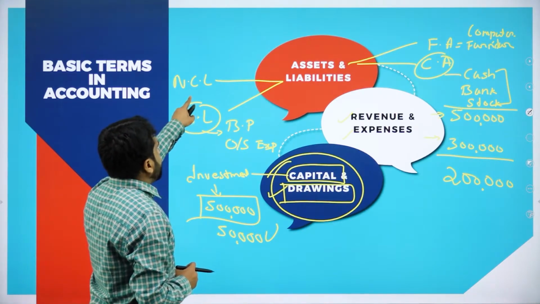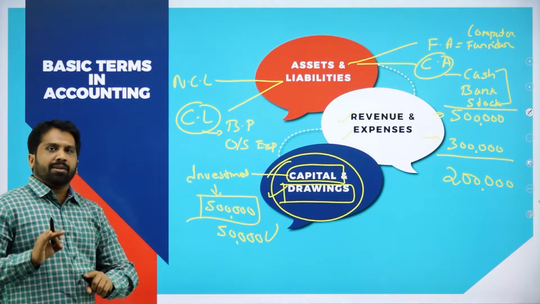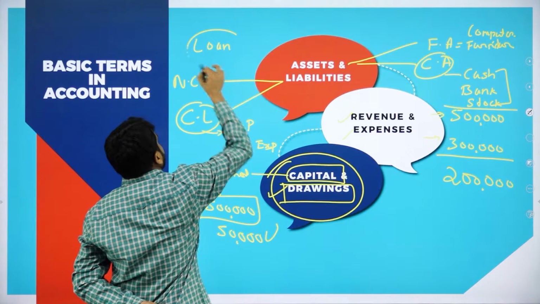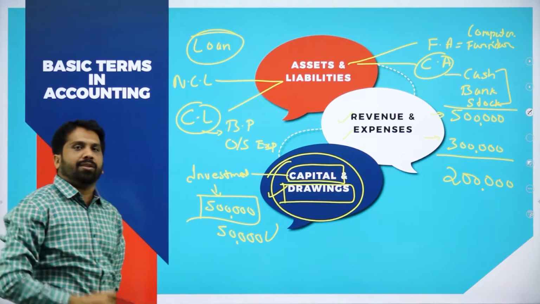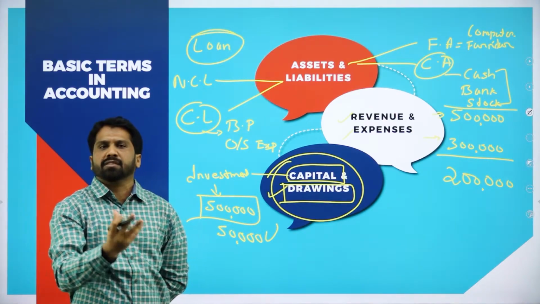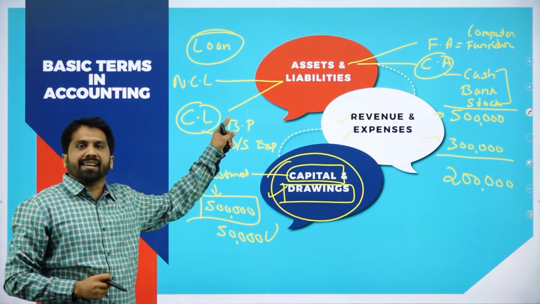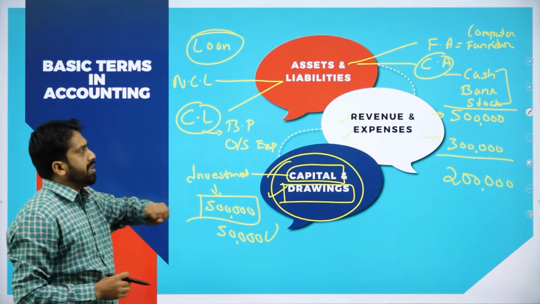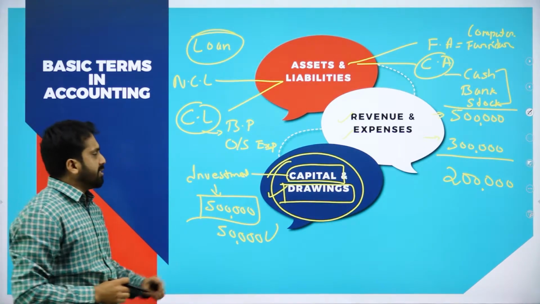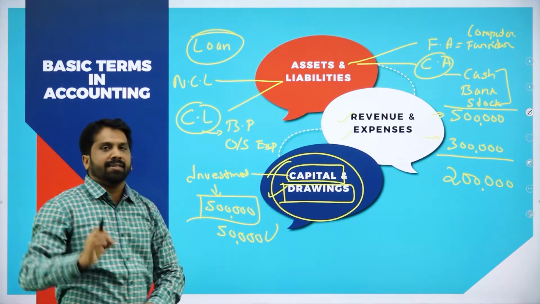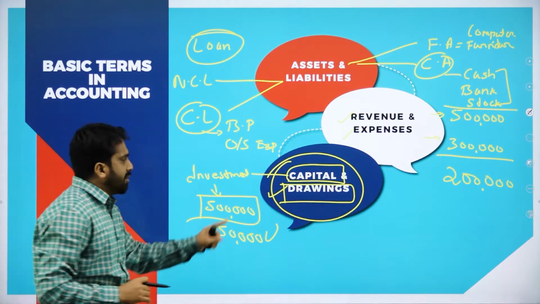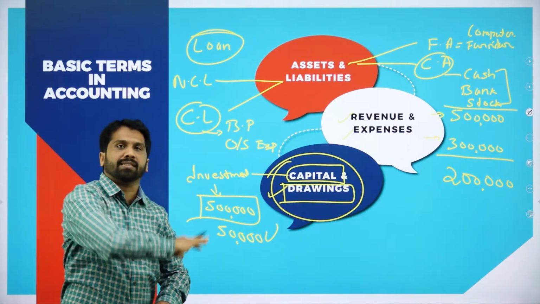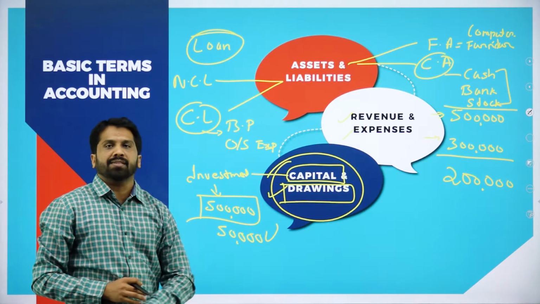Now, what about non-current liabilities? Non-current liability like loans, long-term loans. The company has taken loan from bank for 5 years. That comes under non-current liabilities. So, this is all about your assets and liabilities, revenue and expenses, as well as capital and drawing. Capital means investment, drawing means taken back your investment for your personal use, for your household use.